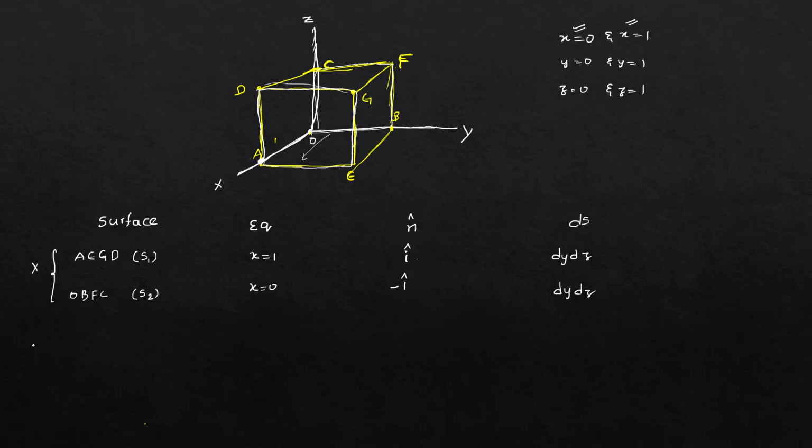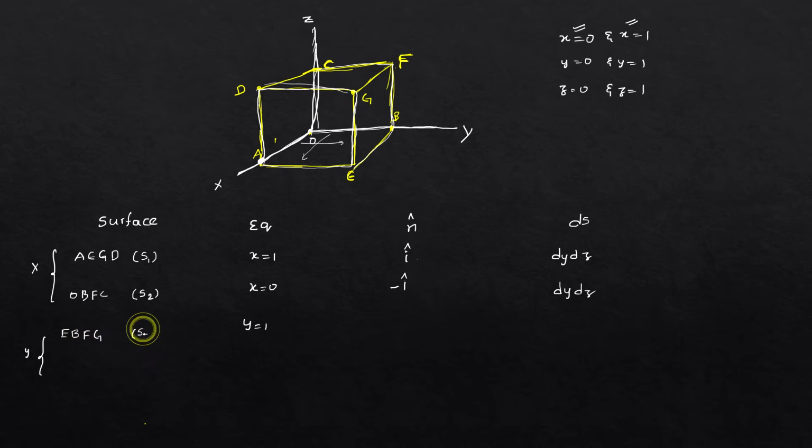Now in the same manner, write the surfaces corresponding to y. Consider y is equal to 1. That means the plane which is at a distance of 1 from the origin in the direction of the y-axis, that is EBFG.